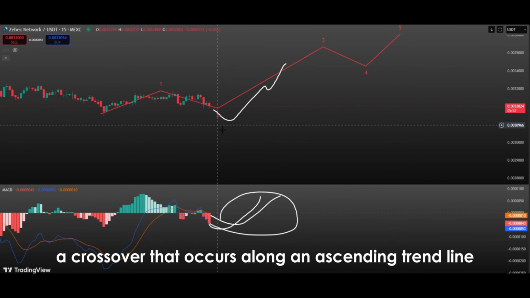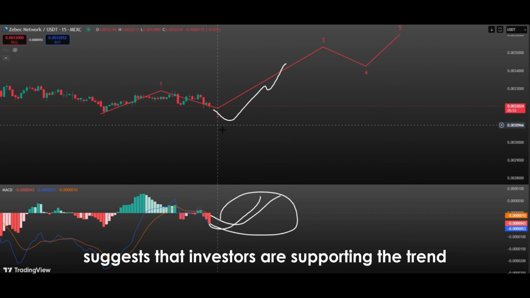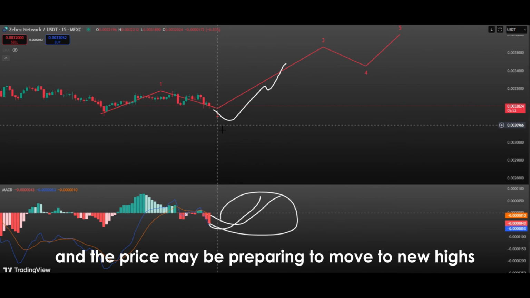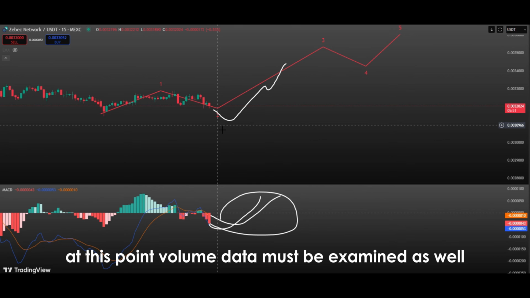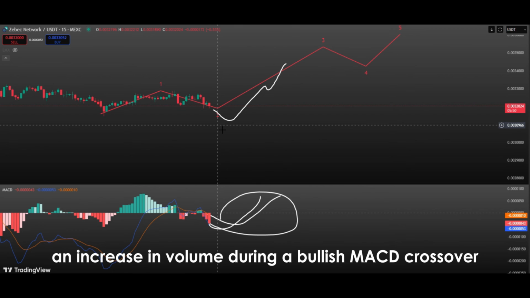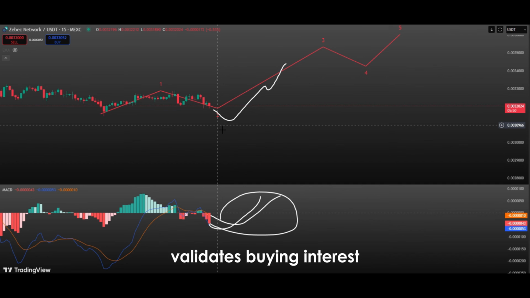Likewise, a crossover that occurs along an ascending trend line suggests that investors are supporting the trend and the price may be preparing to move to new highs. At this point, volume data must be examined as well. An increase in volume during a bullish MACD crossover validates buying interest.